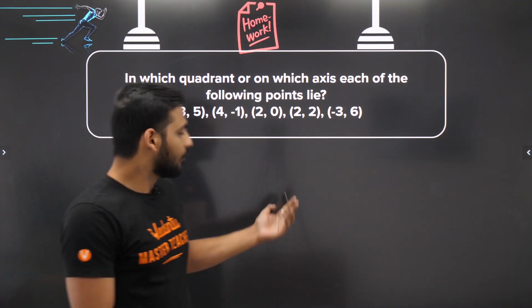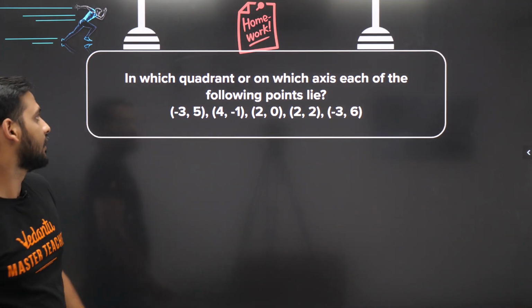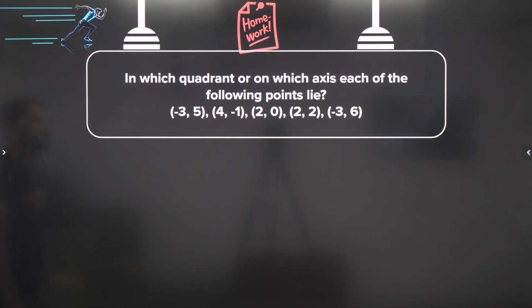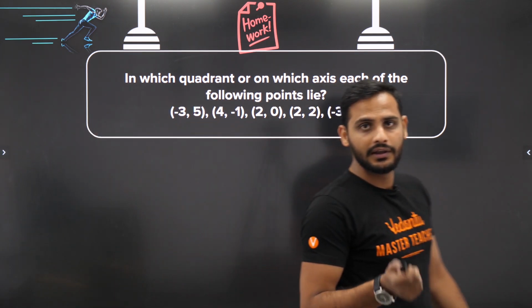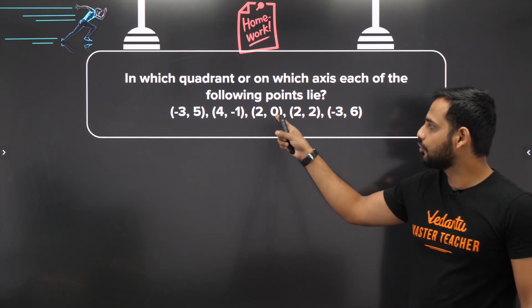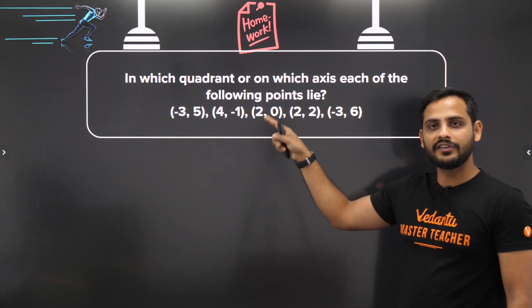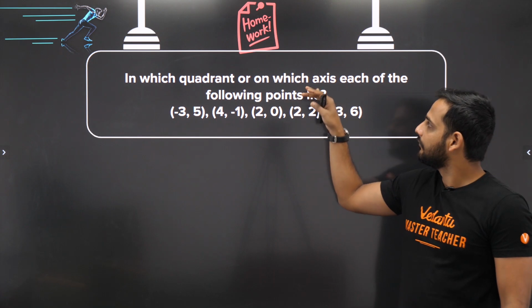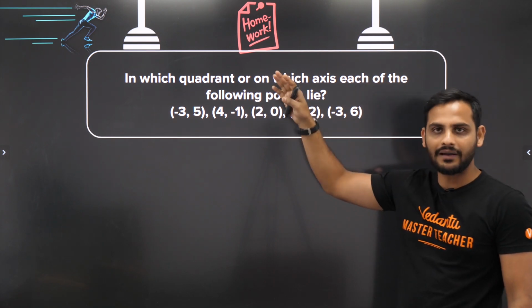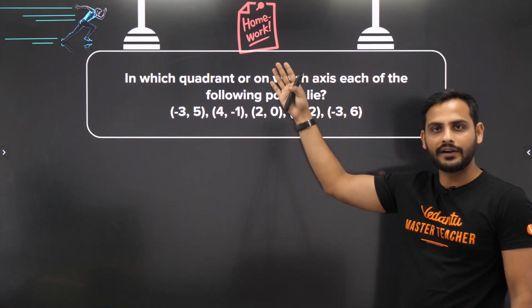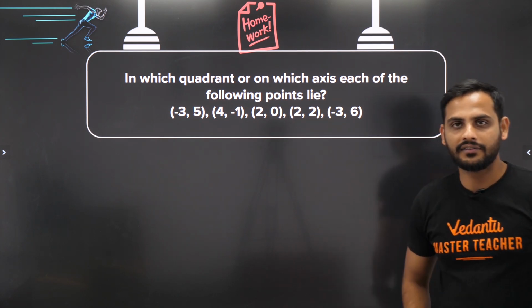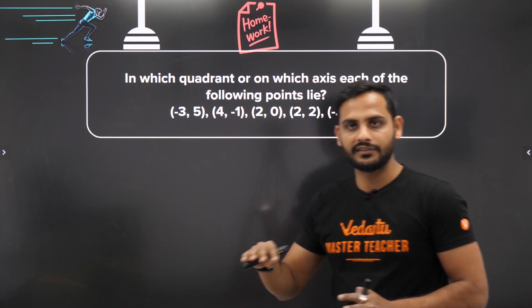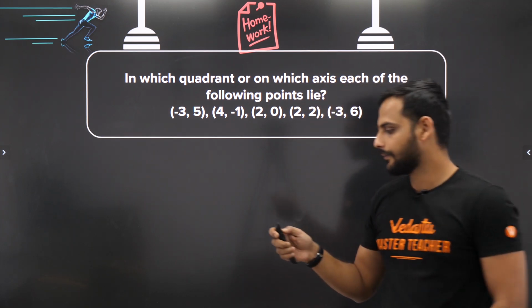Now this is a homework question. Try to attempt this question. Let me know which quadrant or which axis the following points lie on. So bachon, this is all in today's class. And one more thing, if 2 comma 0 is there, as you know, 2 comma 0 is lying on the axis. Suppose in the exam they ask in which quadrant it is lying. If it is a point like this, you have to mention the axis. Axis does not fall in any quadrant. The x-axis is not in any quadrant. Understand this thing.